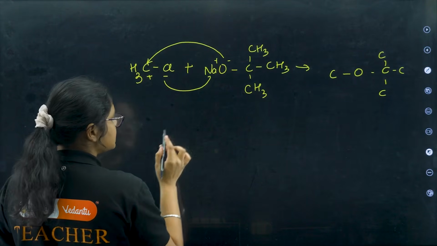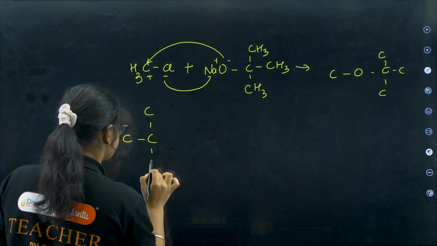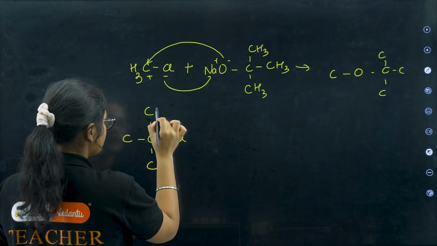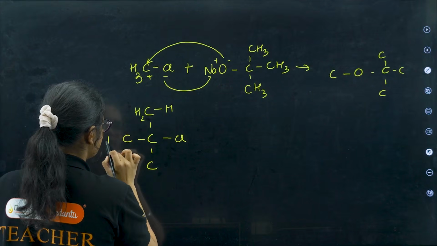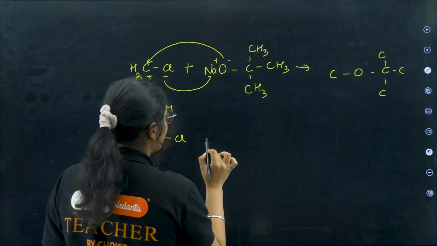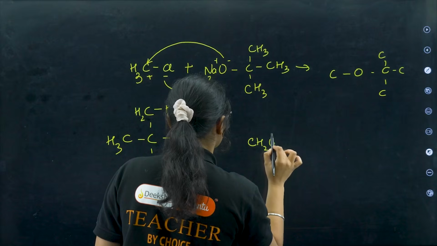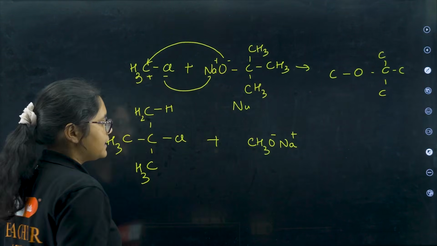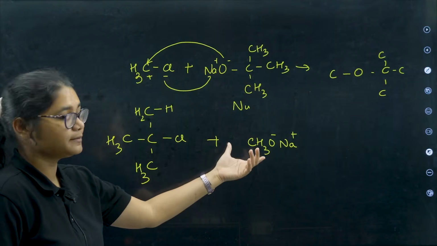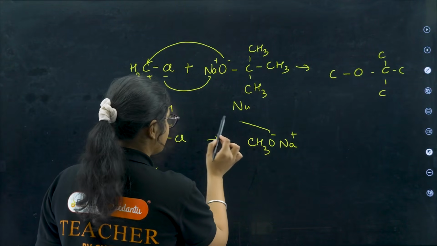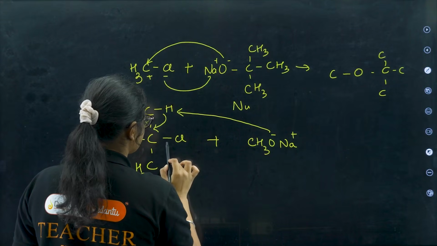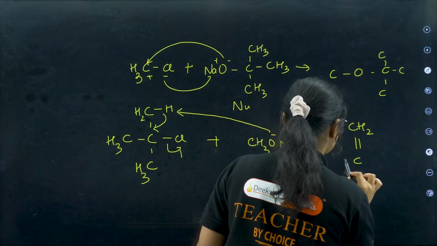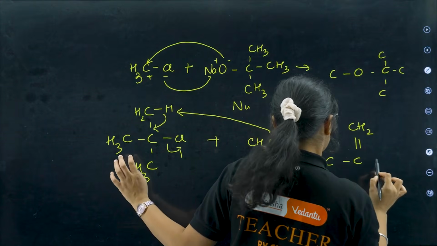Now if I just reverse this, if I take a tertiary chloride like this, with Cl here, and I have CH3O minus Na plus. Here this is behaving as a nucleophile, but in this case it will behave as a base. What will it abstract? It will abstract this hydrogen, this bond will shift here, and this bond will break. So the product I'll get is this one and this one.